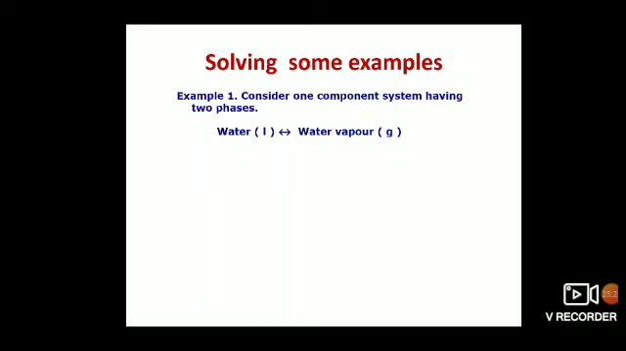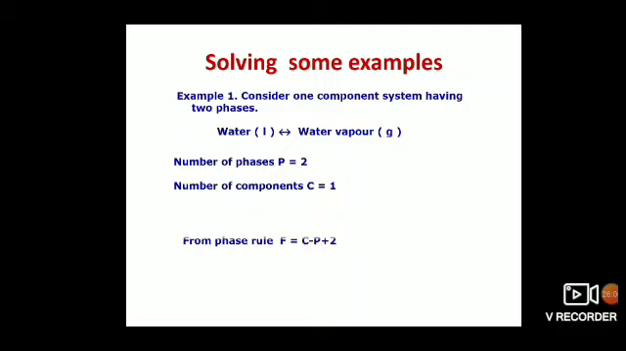Example 1: consider a one component system having two phases: water and water vapor, liquid and gas. So water is the liquid phase, water vapor is the gaseous phase. Number of phases is 2. Now coming to the number of components, water and water vapor both consist of H2O only. The chemical formula for both of them is H2O. How many formulas are we using? One formula. That's why the number of components is 1.